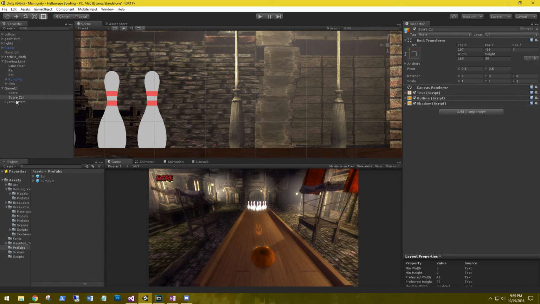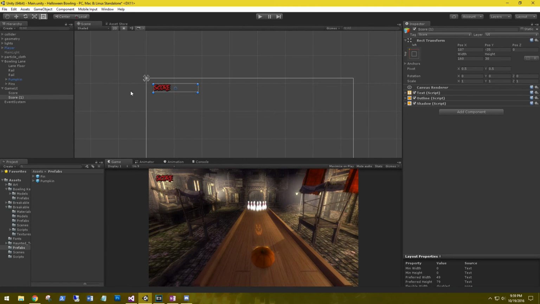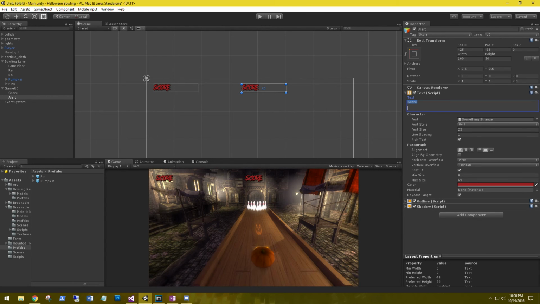So let's go back to 2D, focus on that, zoom out a little bit, and let's rename the score to alert. Let's drag this over in the center. We'll delete the text out of it, and this is a spot where we can tell the player if they've made a strike or not. Let's go just a little bit.